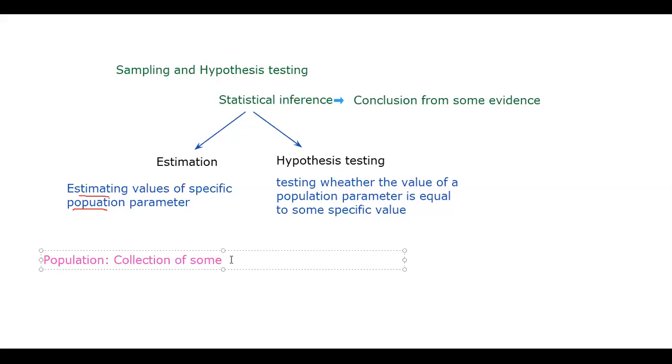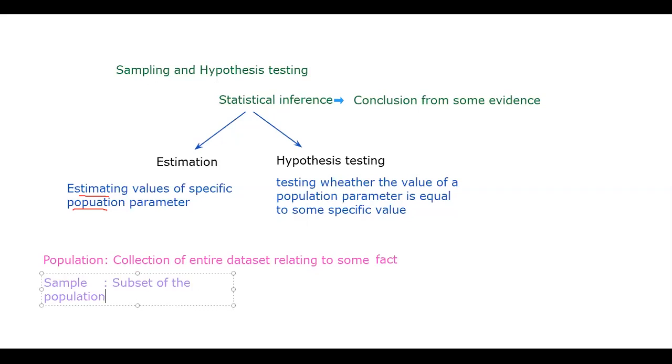So two new terms, one is population and one is sample. What is population? Population is collection of entire data set related to some fact. A sample is a subset of the population.